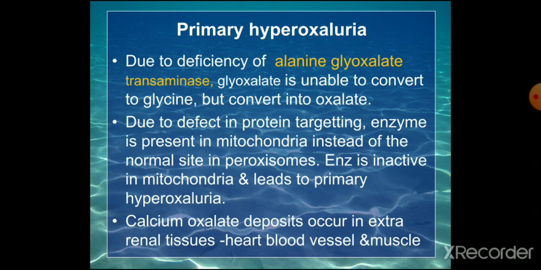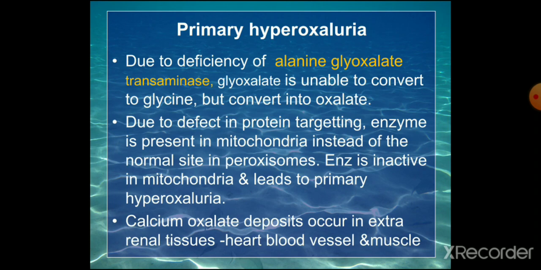So it is due to the deficiency of alanine glyoxylate transaminase. Glyoxylate is unable to convert into glycine but is converted to oxalate. Due to the defect in protein targeting, usually the enzyme alanine glyoxylate transaminase is present in the peroxisomes of the cell, and then it may have the action. But if it is due to the protein targeting defect, the enzyme is present in the mitochondria. So if the enzyme is inactive in the mitochondria, that leads to the primary hyperoxaluria. Oxalate stones are produced, and oxalosis also is there.